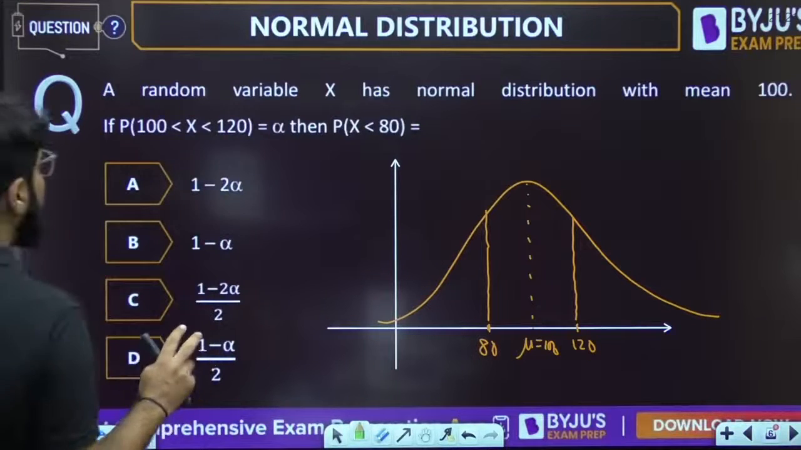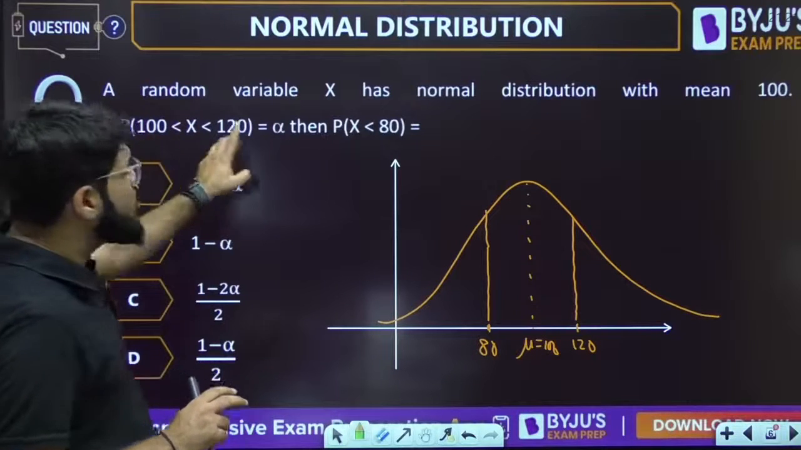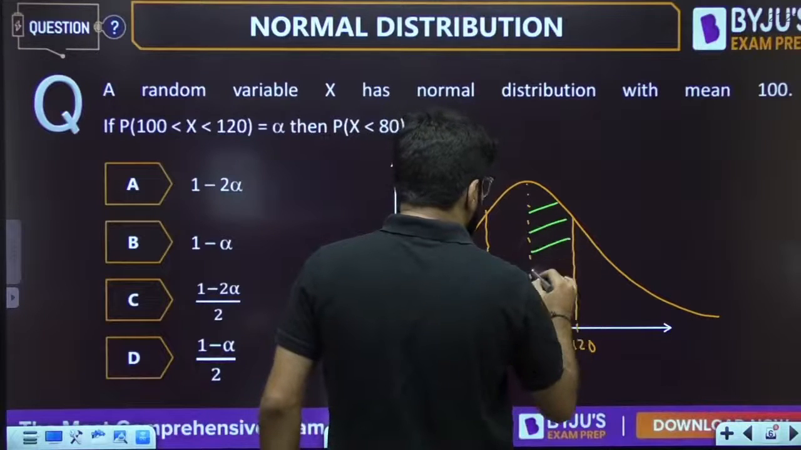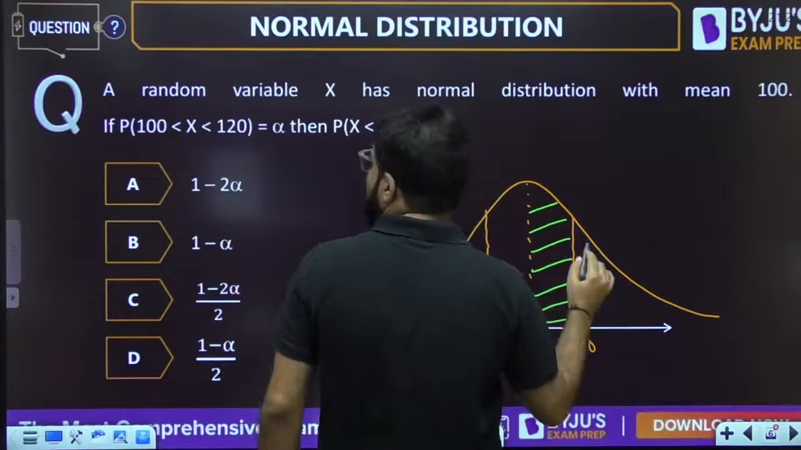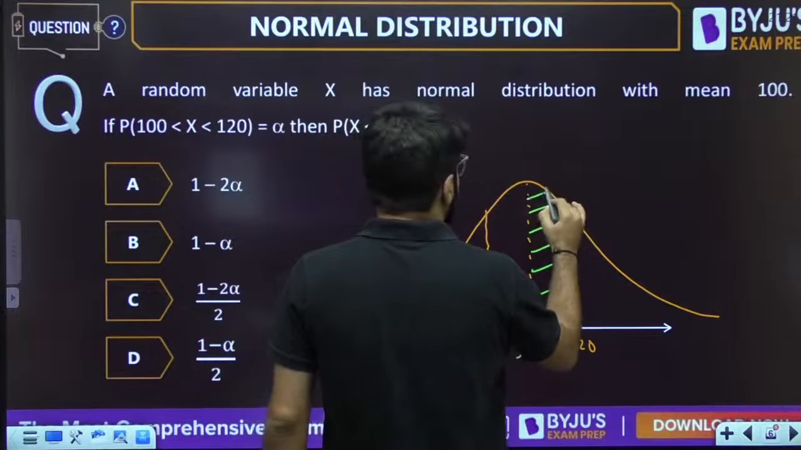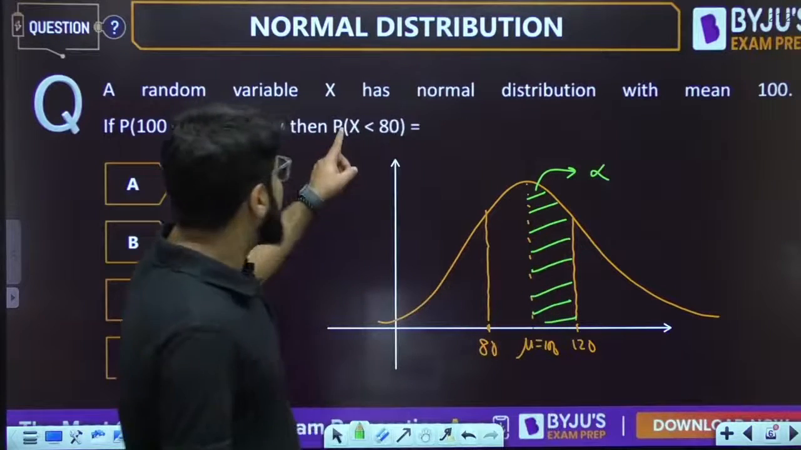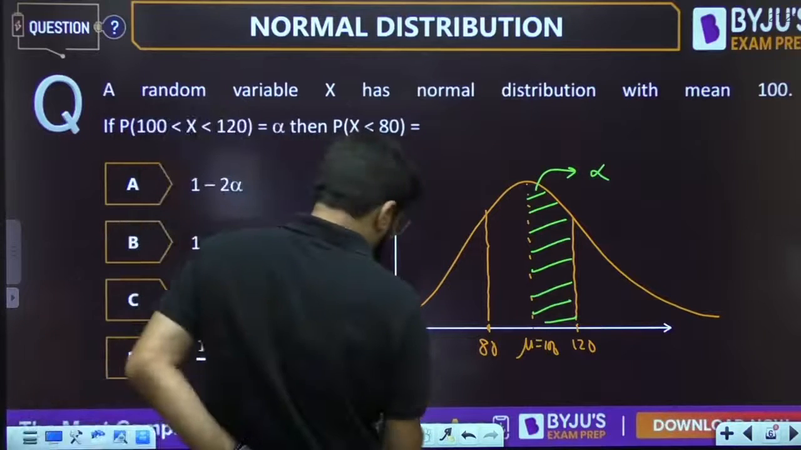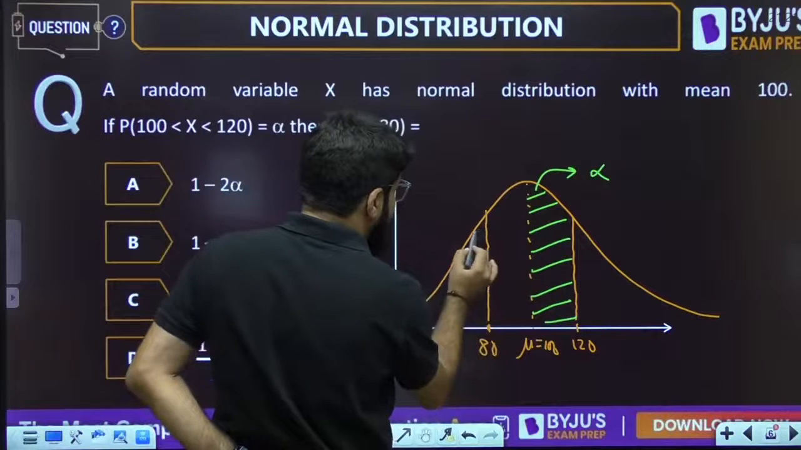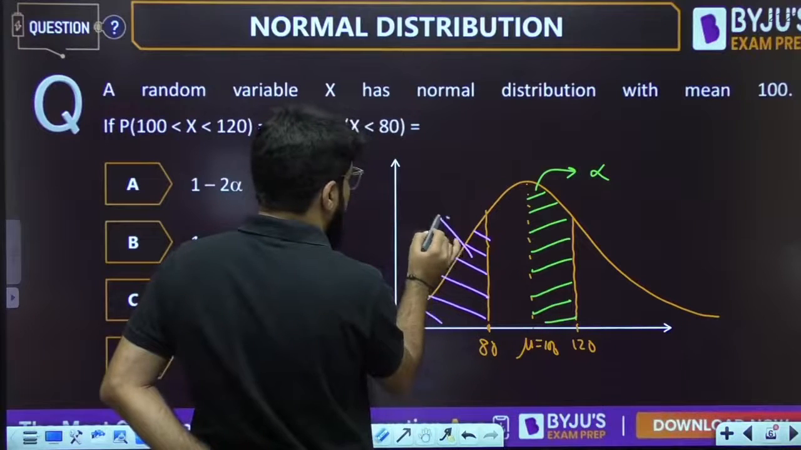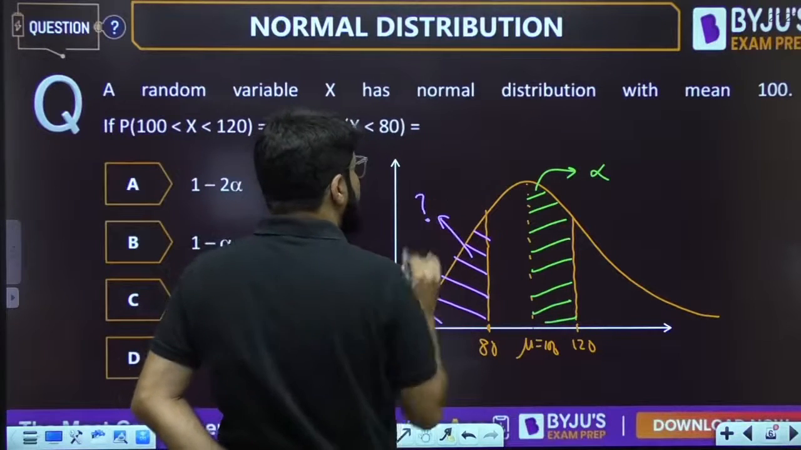Sir, how? They have given the probability from 100 to 120. The probability of this portion is alpha. They are asking the probability that X is less than 80, that is, the probability for this particular region. What is the probability for this particular portion?